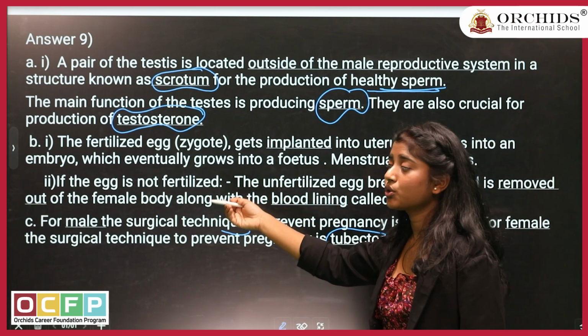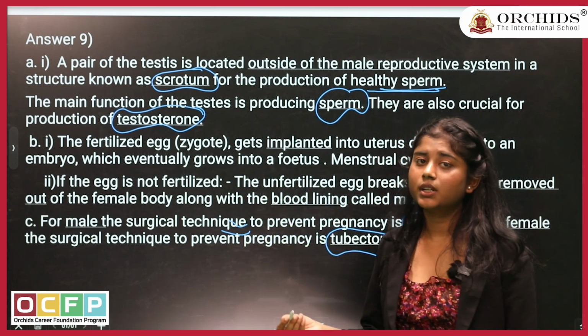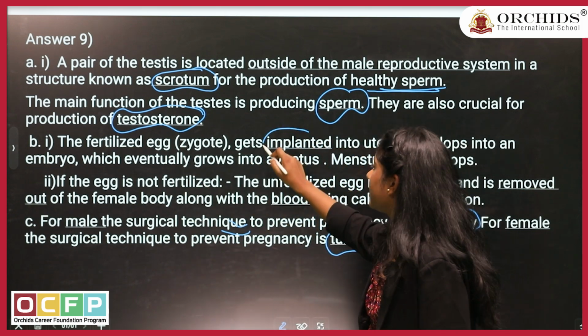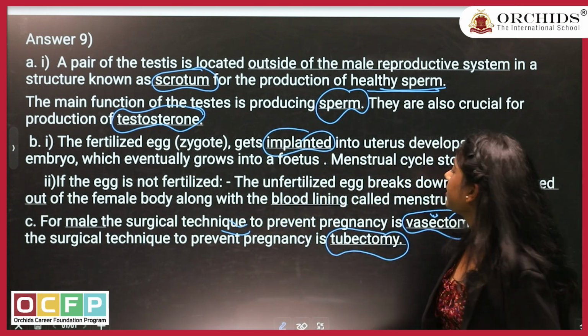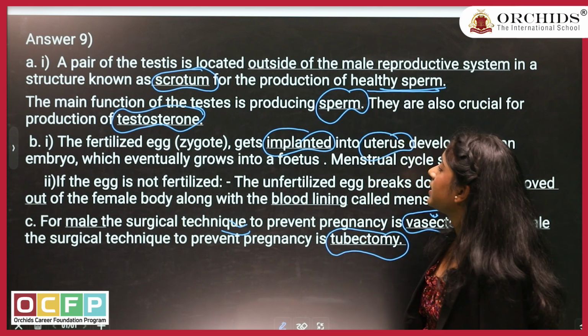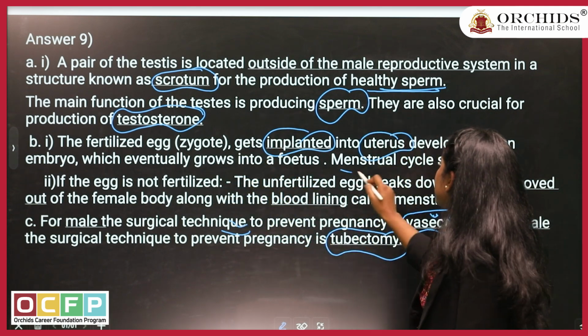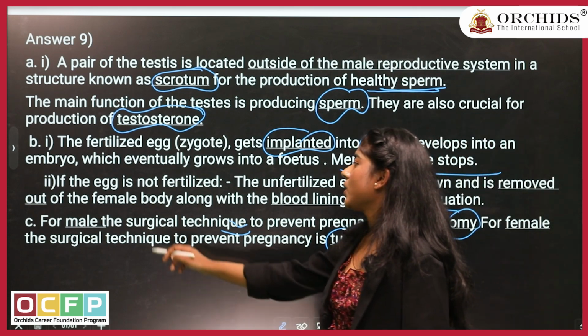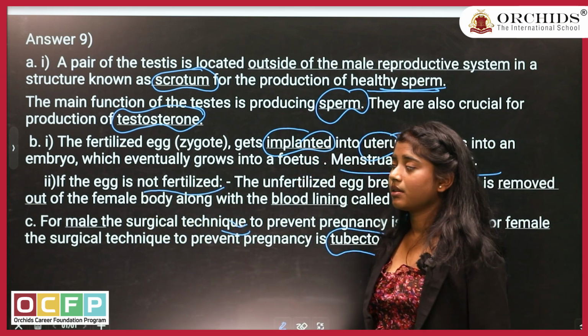Then part B of the question: what will happen to the ovum if it is fertilized and not fertilized? First part, if it is fertilized, it will get implanted where? In the uterus, and it will develop into an embryo. The menstrual cycle will stop for the next 9 months. What will happen if it is not fertilized?